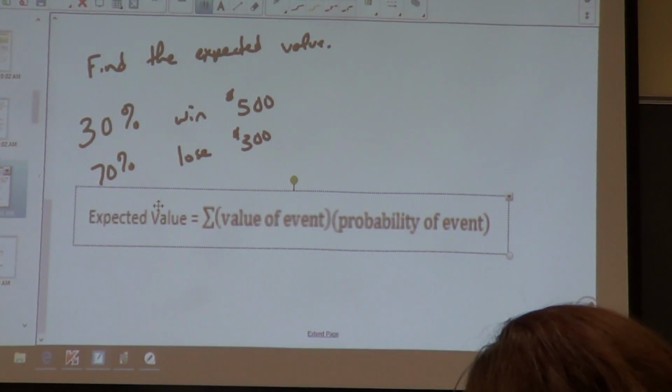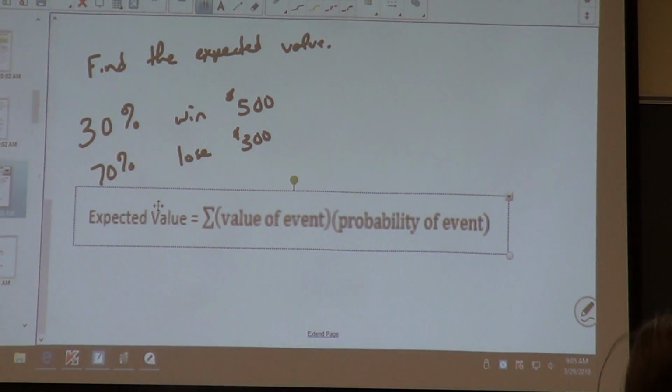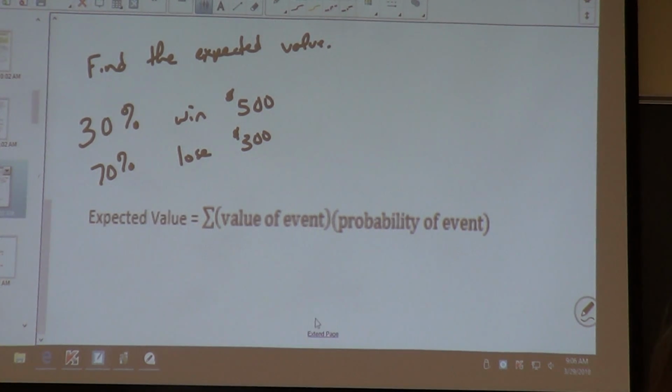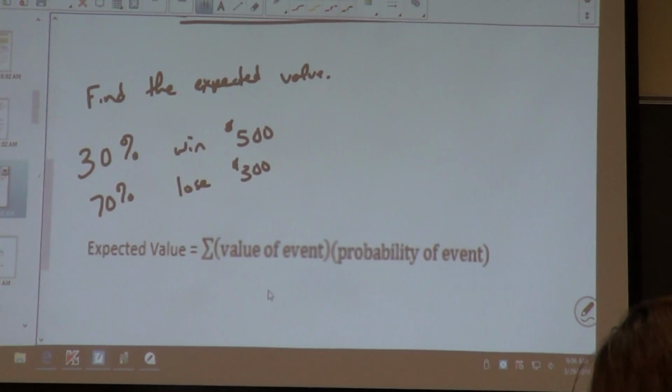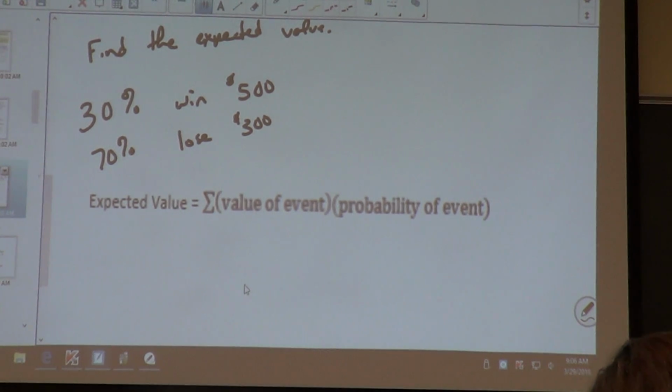The directions say find the expected value. There's a 30% chance that I'm going to win $500 today. There's a 70% chance I'm going to lose $300 today. What is my expected value? What should I expect to happen? Okay, so what are my events? Winning and losing. I have two events. It's not raining and shining, it's winning and losing. Either I'm going to win or I'm going to lose.